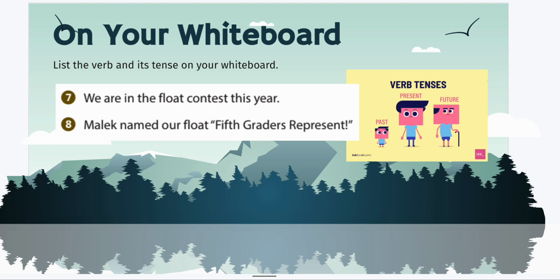All right, 7. We are in the float contest this year. That one's a little tricky. We could think of it as, we are in, because they're doing something, the contest that year. So that kind of tells us that they're doing it in the present. Now, Malik named our float 5th graders represent. The verb here is named. When did he do it? He did it in the past.